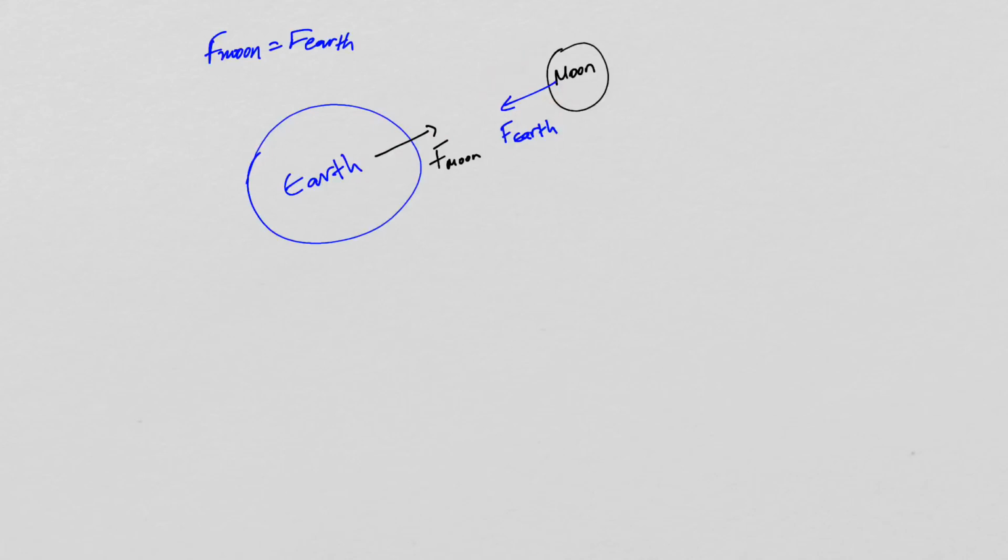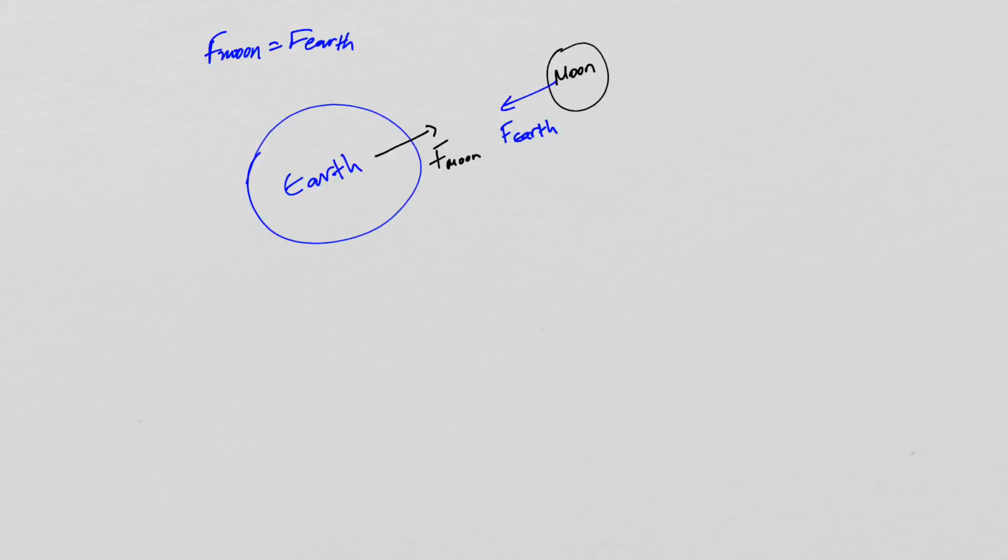So one could ask, how do we know that the moon is actually pulling on the earth? Well, if you observe the ocean, you know that there are periods of the day when we have tides, and then when we have retraction of water. So that movement of water is due to the gravitational force on Earth due to the moon.